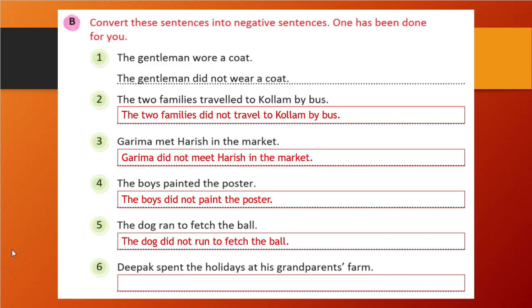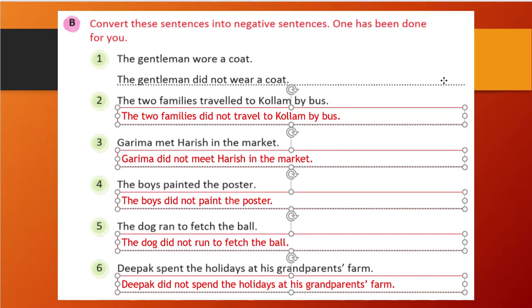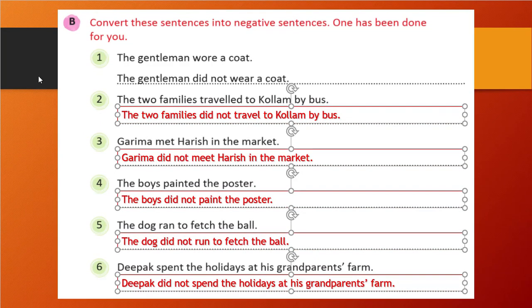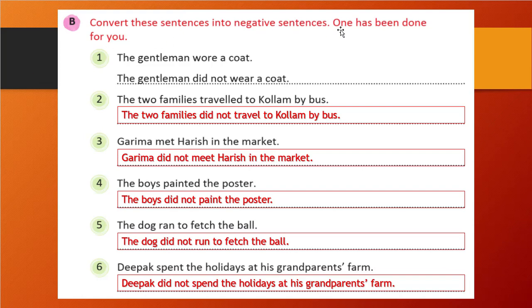With did not or could not plus the main root of the verb. Okay. Then the sixth one, Deepak spent the holiday at his grandparents' farm. So Deepak did not spend. Spent is there, so the correct form of the verb is the base form, spend. So Deepak did not spend the holidays at his grandparents' farm. This is the only one we are going to do. There is nothing else to do in this exercise. Okay. Let's see further.